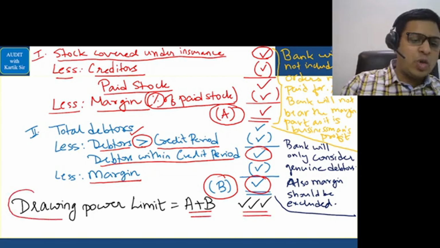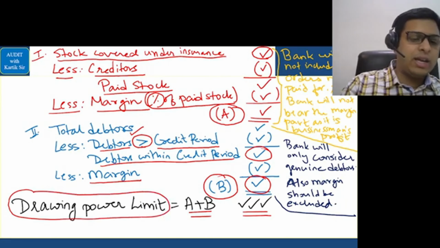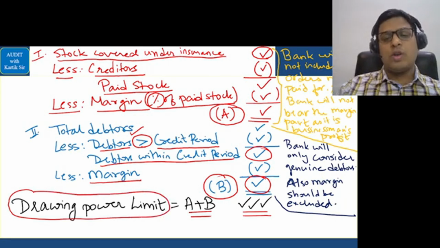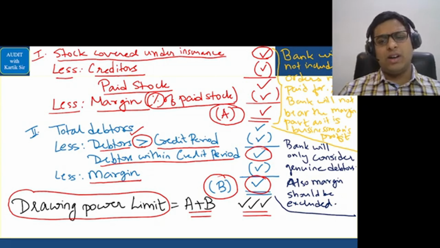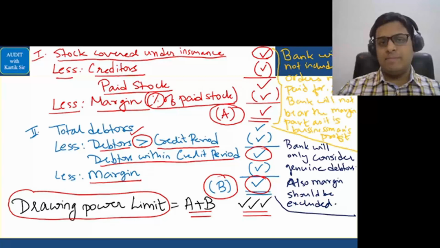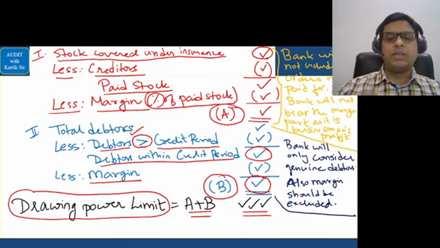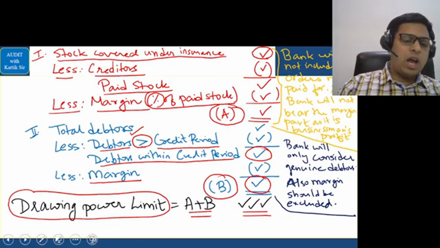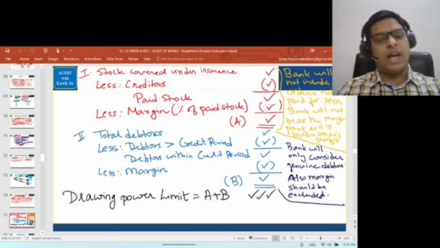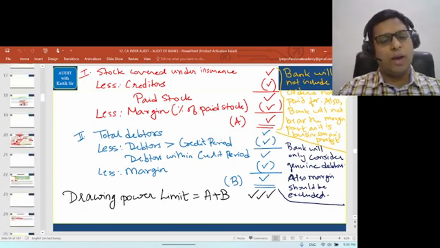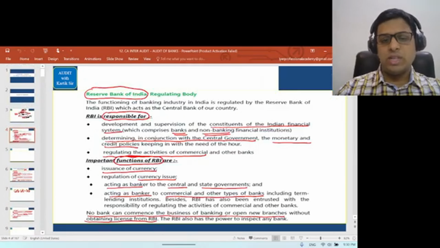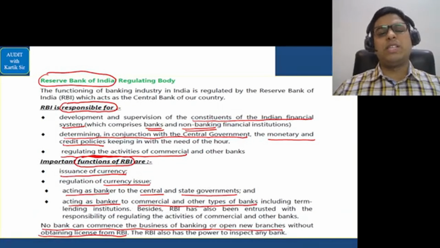They can ask you this question in the examination. So this format you need to remember, it's a very simple one. It's a very logical one, so that you can easily implement it. Okay, that completes the computation of drawing power. Now I'll take you to the beginning of this chapter where the other answers are covered. We'll do it one by one and I'll help you with this. Let's go for it.